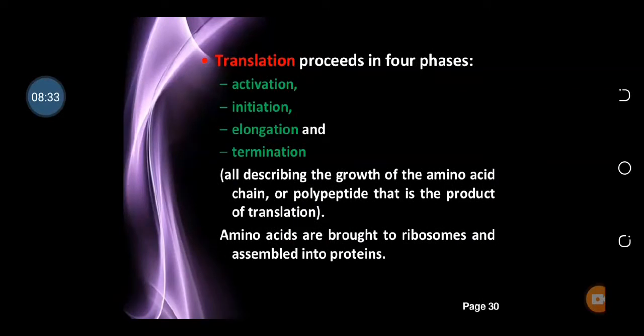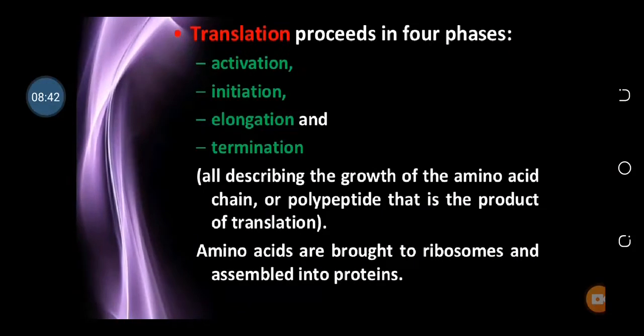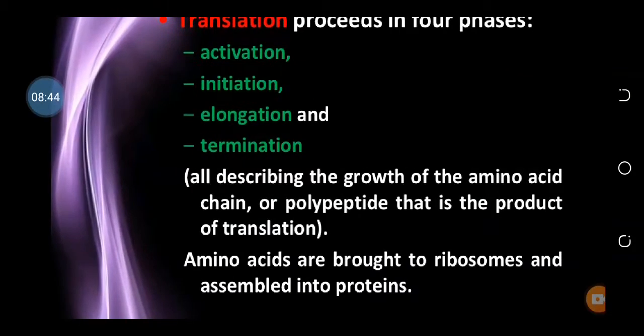Translation steps. So here are the steps of the translation. The first is called activation. This is the process in which the amino acid is loaded on the transfer RNA. Transfer RNA becomes charged with the amino acid. When it picks up an amino acid, it is called charged, and when it is without, it is called uncharged.